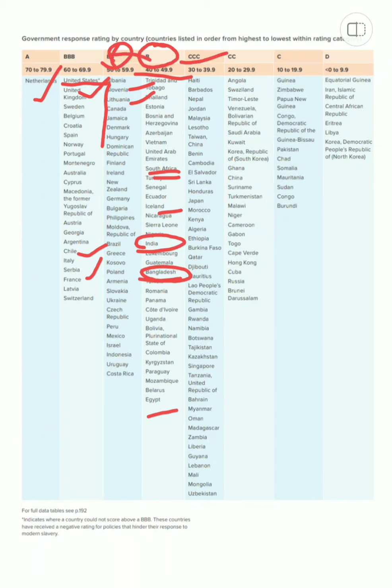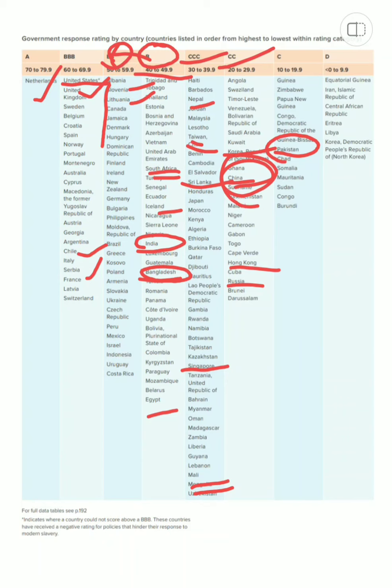However, if you see the CCC range, we have China here, and then we also have Singapore, and the Asian countries that you talk of, Mongolia and Uzbekistan, and Korea. We also have Russia and Hong Kong in the CC range. And then in the C range, you will see Pakistan, our first and nearest neighboring country. However, in the CCC range, we also have Sri Lanka, Nepal, and Taiwan. China is in the CCC range, and mainland China is in the CC range.